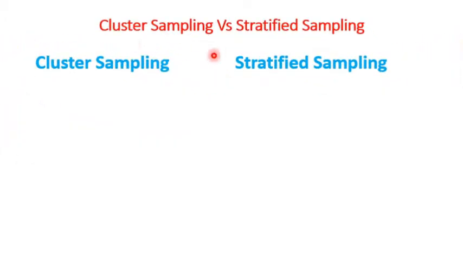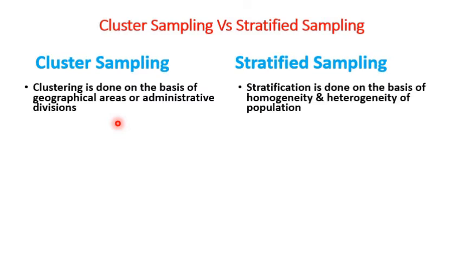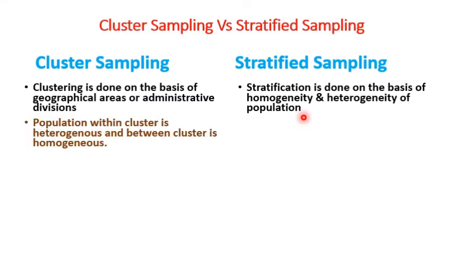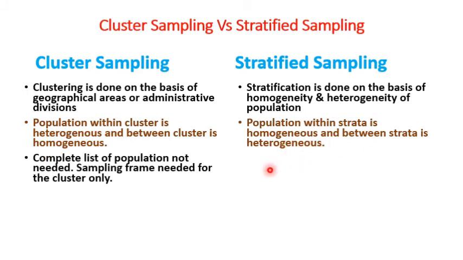Let us compare cluster sampling and stratified sampling. In cluster sampling, clustering is done on the basis of geographical areas or administrative divisions. It is done mainly on the basis of geographical area. But in stratified sampling, stratification is done on the basis of homogeneity and heterogeneity of population. Here the classification is done on the basis of the characteristics of the population. Then population within cluster is heterogeneous and between cluster is homogeneous. But in stratified sampling, population within strata is homogeneous and between strata is heterogeneous.